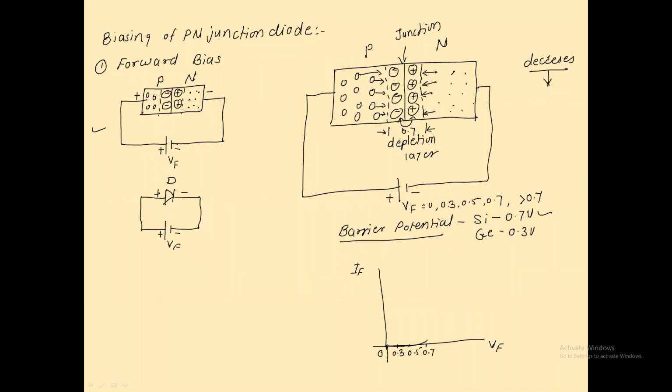They act as a negative ion. They will be attracted towards the positive terminal. So this is the direction of the flow of a free electron.